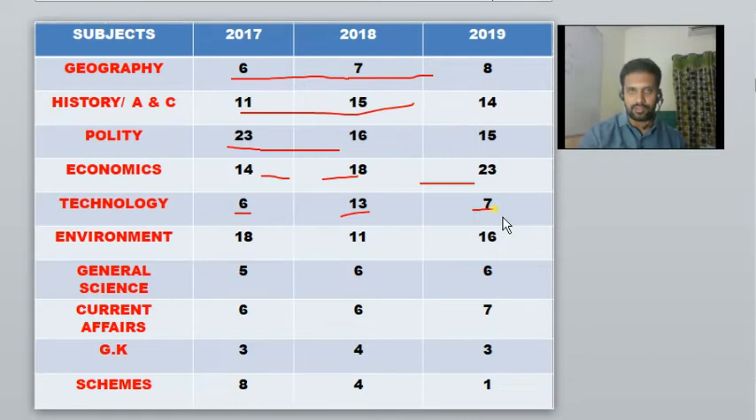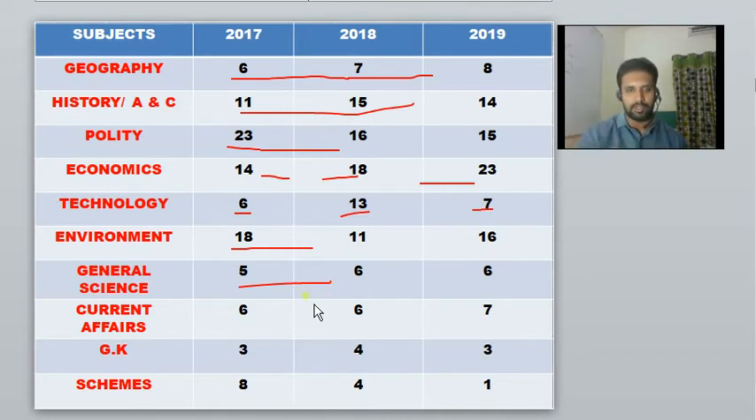Environment: around 15 questions have been continuously coming. General science is very important, 5 questions are a must. General science consists of biology, physics and chemistry, and I want to emphasize that among these 3 basic sciences, biology has got lots of questions in the UPSC examinations. Physics and chemistry hardly get 1 question, but biology gets 3 to 4 questions in every UPSC prelims paper.